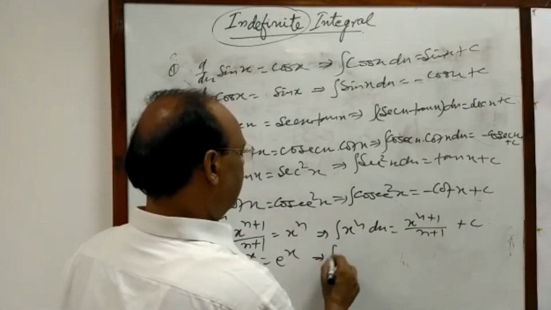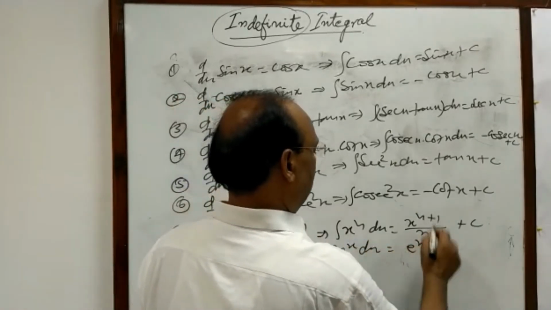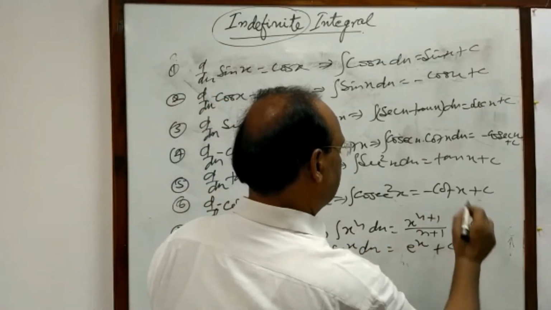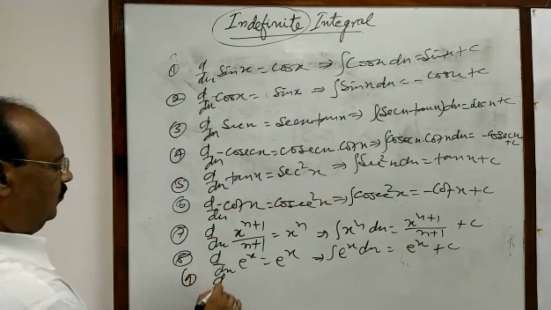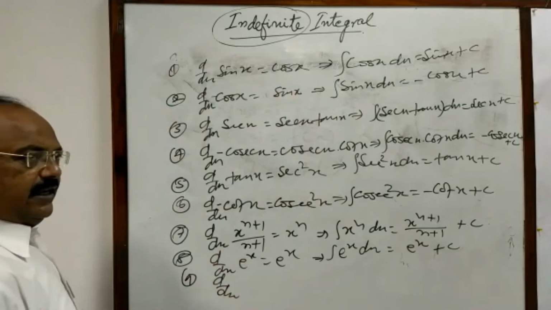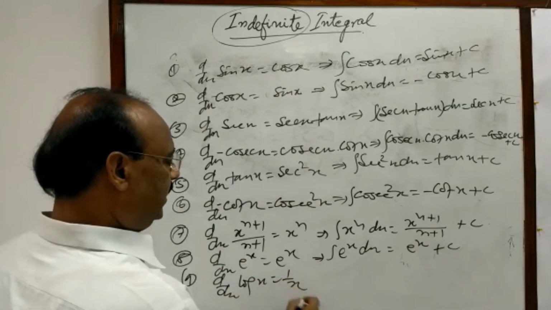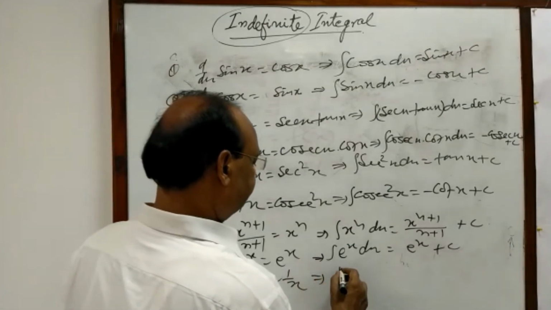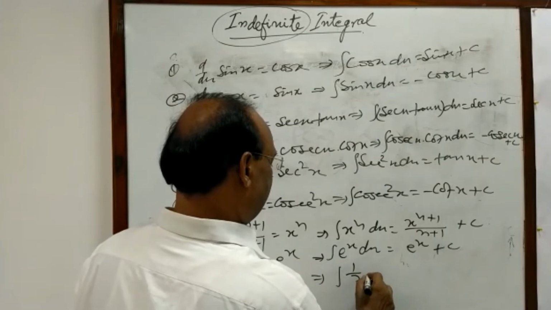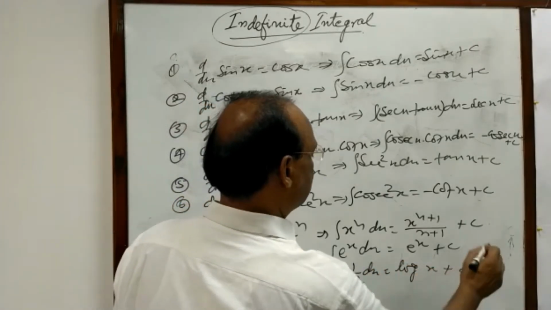So we can write here integral of e to the power x dx is equal to e to the power x plus c. And d/dx of log x is equal to 1 by x, and therefore integral of 1 by x dx is equal to log of x plus c.